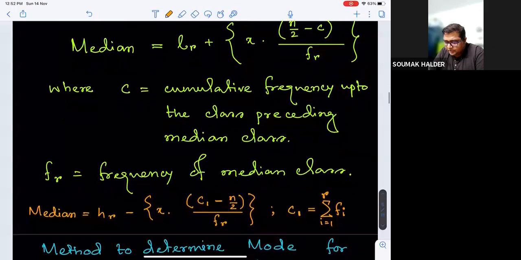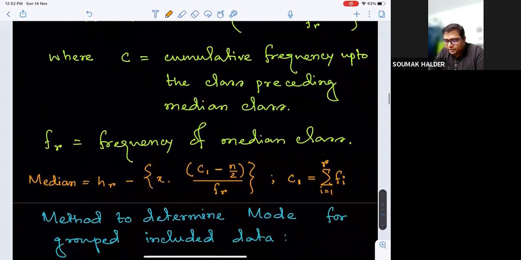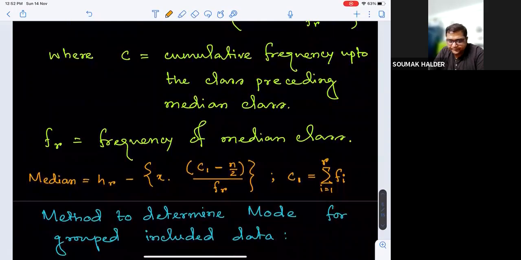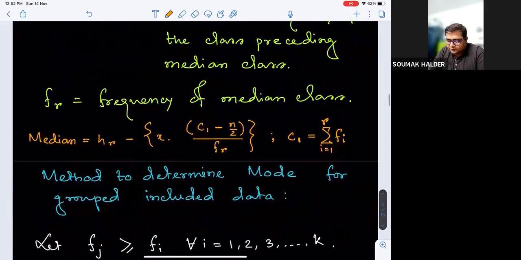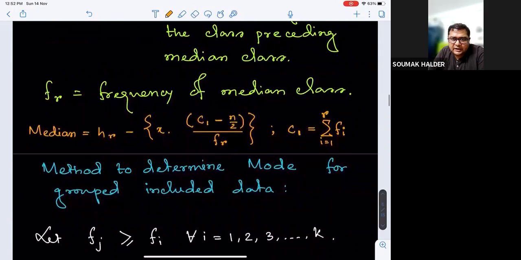Okay, so we are going for the method to determine mode for grouped data. We will first identify the highest frequency of a class, because we know that mode is the most frequently observed data. Over here, our data is grouped, so we will identify that group whose frequency is high. That means we will identify that Fj, where Fj is greater than or equal to Fi for all i varying from 1 to k.